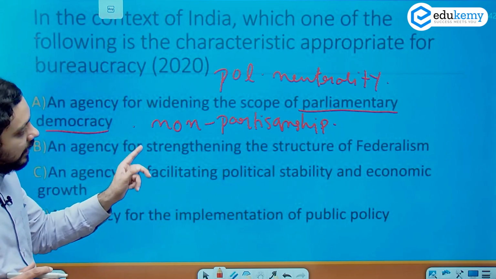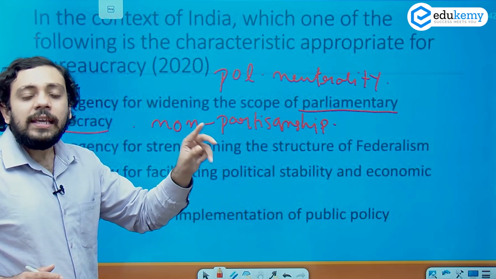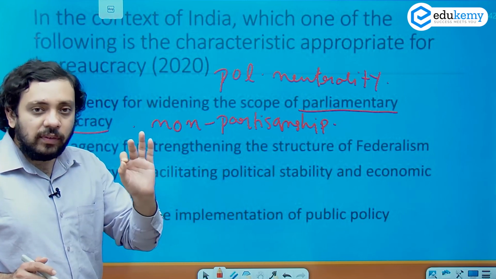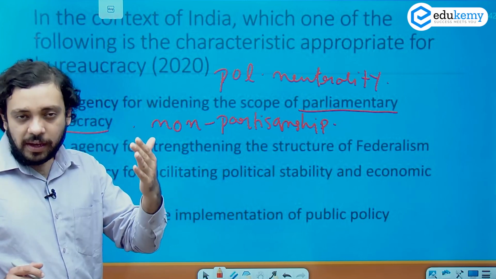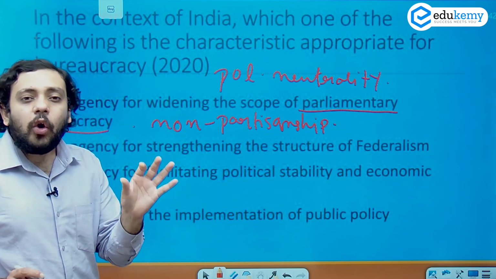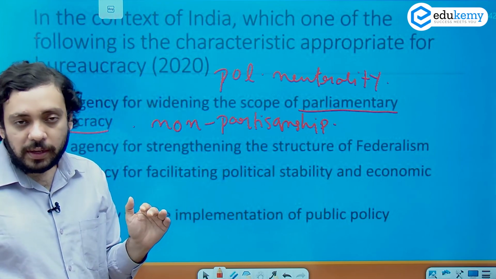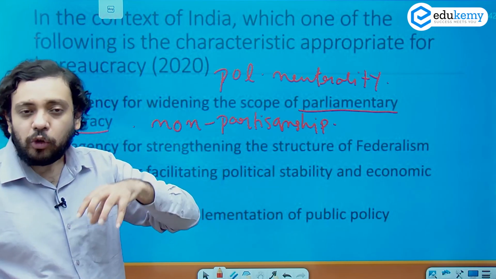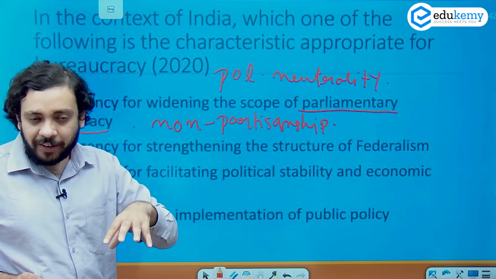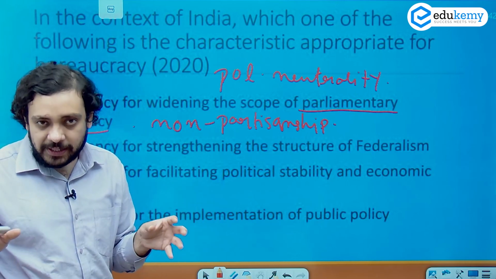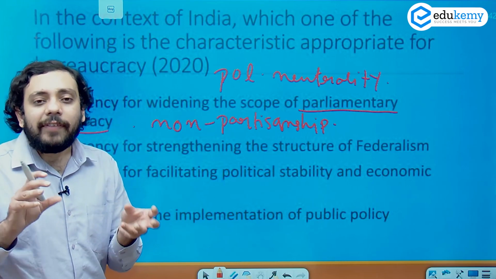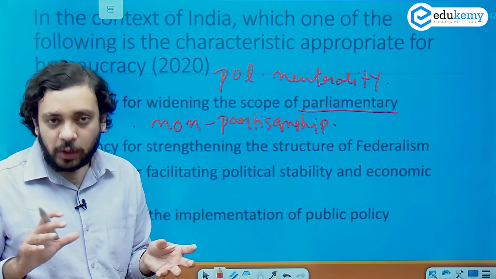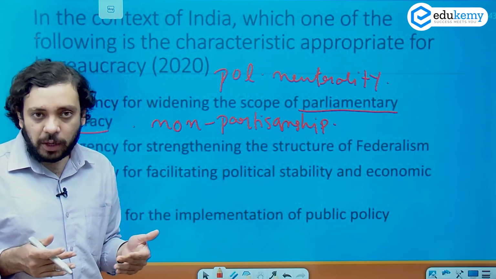An agency for strengthening the structure of federalism. Now, when we read the writings of the institutional founders of bureaucracy, for instance, Sardar Vallabhbhai Patel, we find a very clear understanding that the All India Services, which are the highest echelons of bureaucracy, were envisaged as ambassadors of the union to the states. These are going to be members recruited by the union government and instituted in different states, and they are supposed to make sure that the states do not withdraw from the union, the states do not have too much resentment against the union, and don't start a disintegration of the republican process.